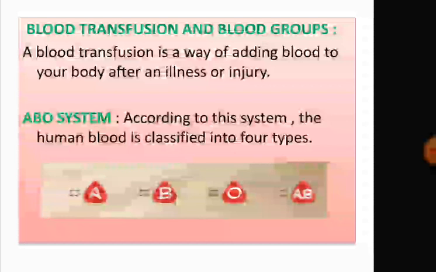According to this system, the human blood is classified into 4 types: A, B, O, AB. These are the 4 types of blood.